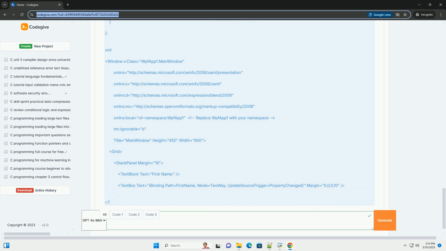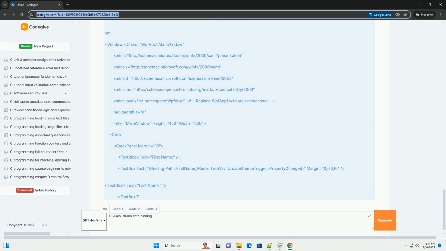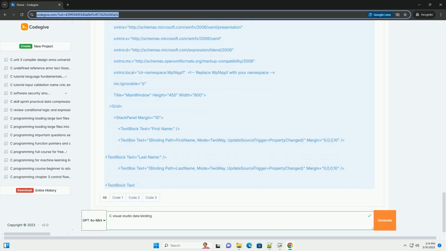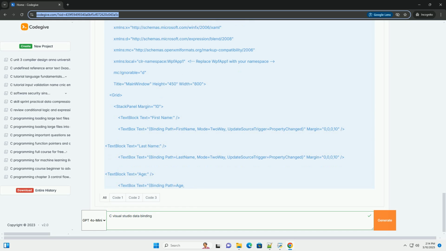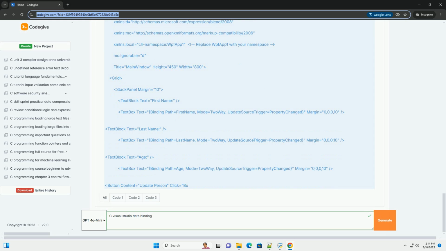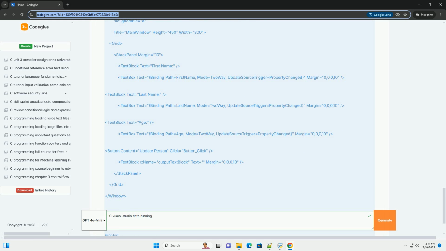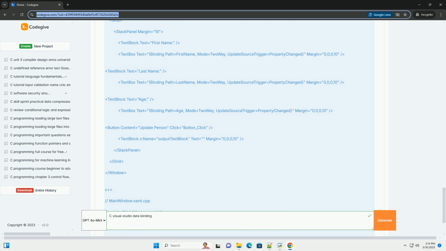Clean code. Data binding separates the UI from the underlying data logic, leading to cleaner and more organized code. Faster development. Data binding can significantly speed up UI development by automating many tasks. Data binding in Visual Studio C++: Windows Forms or WPF.